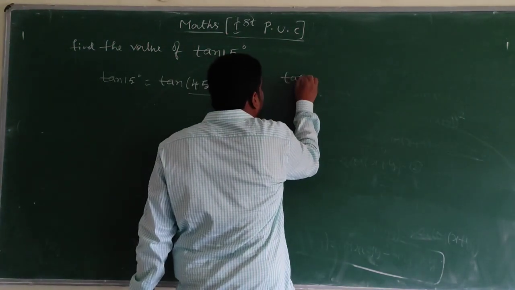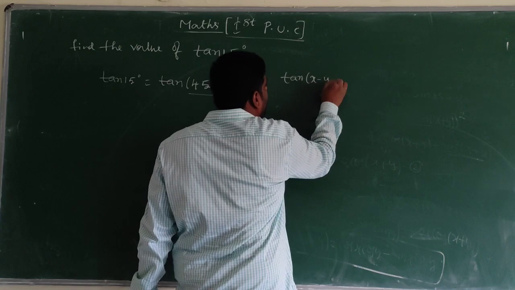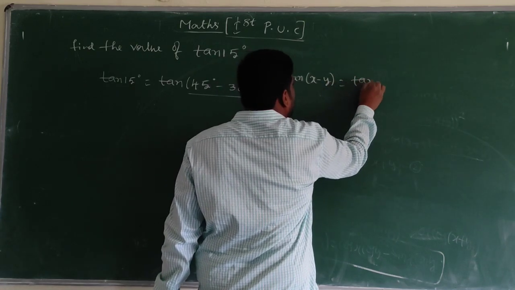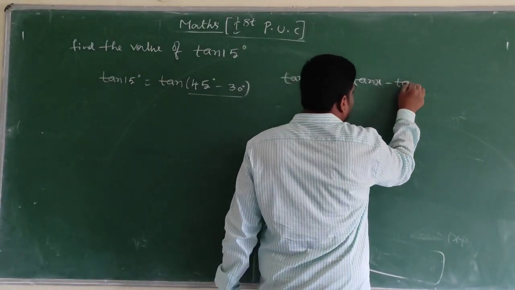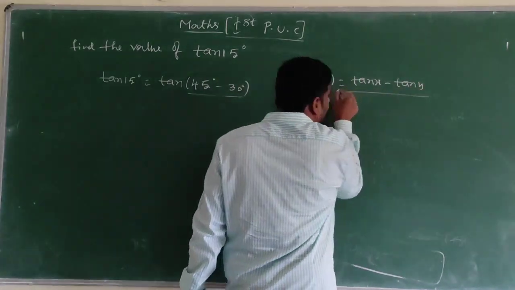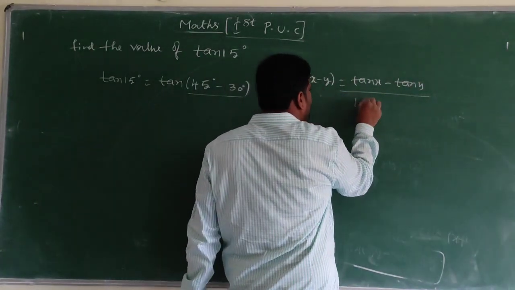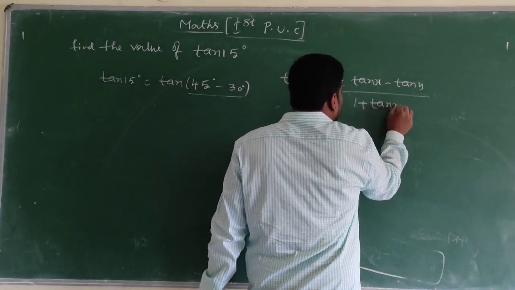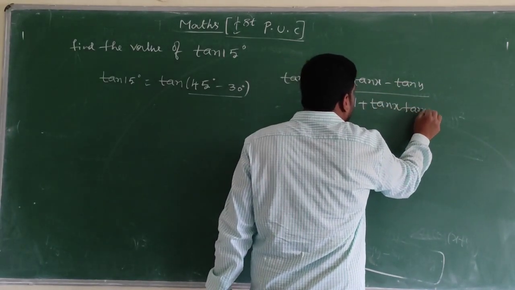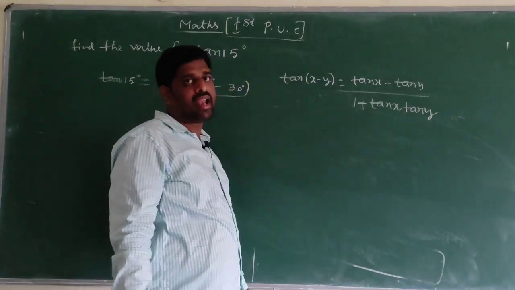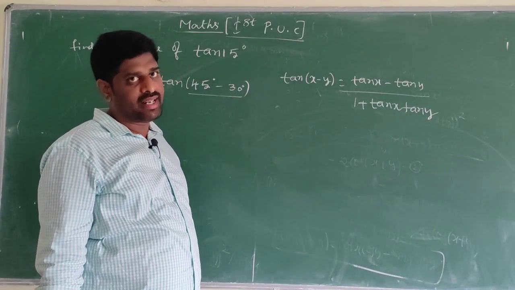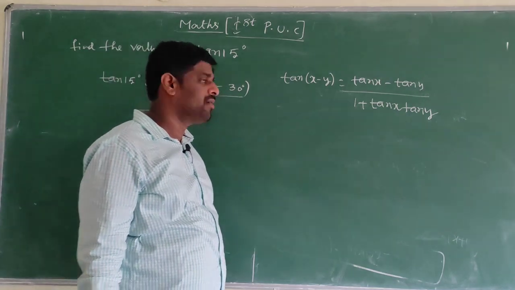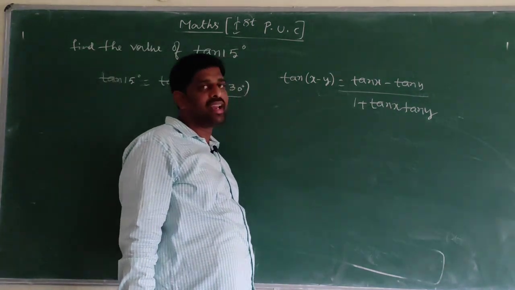The tan of x minus y formula is tan x minus tan y divided by 1 plus tan x tan y.